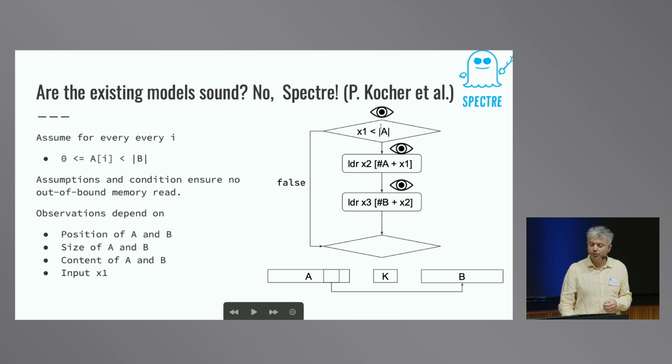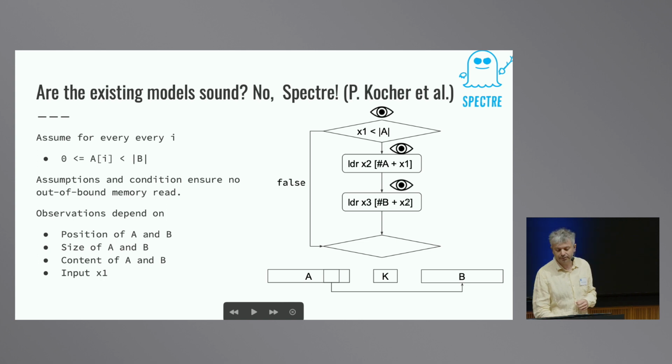Unfortunately, a processor can execute this instruction in speculation. That means even if the input of the attacker is larger than the size of the array, the processor may still execute this instruction speculatively, may have a buffer overread, and read outside the array A, for example in a completely different area of memory where we have a cryptographic key. So it reads this cryptographic key into the register X2, and then uses this register X2 in this load, and performs a secret-dependent memory load that will leak the content of the key. Okay? So this is called a Spectre attack.